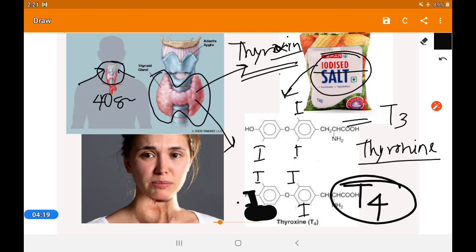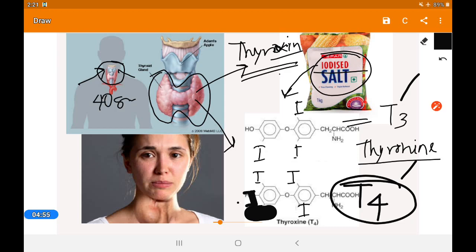Always remember that thyroxine is not secreted from the thyroid gland directly. When we are eating iodized food material, just like seafood, sea fish, cod liver oil, and if these things are not available, then iodized salt at least in our diet, then this iodine converts thyronine into thyroxine or T3. So these two are very important, that you have to understand.